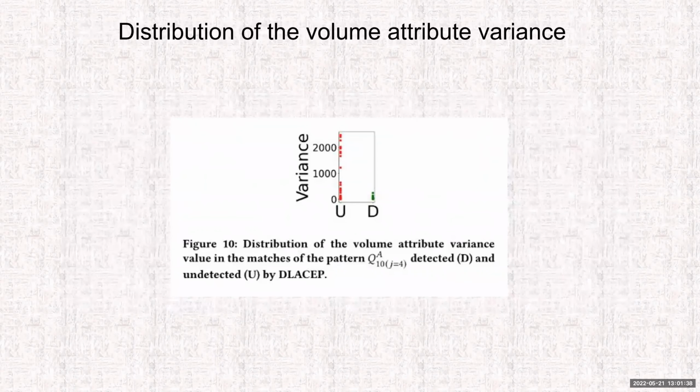Next, we tried to assess the cases where our system is wrong, where we emit false negatives, and why this happens. We took some showcase pattern and saw an interesting phenomenon: when we separate the matches that we didn't manage to detect from the patterns that our system did manage to detect, we see that on the ones we didn't detect, the variance of the volume attribute was a lot higher and went all over the place.